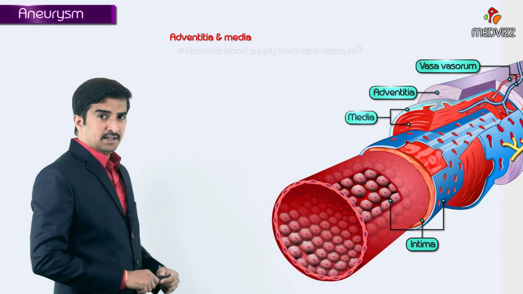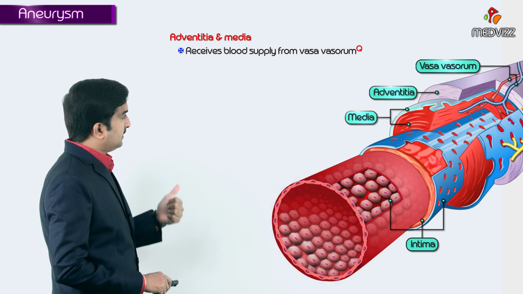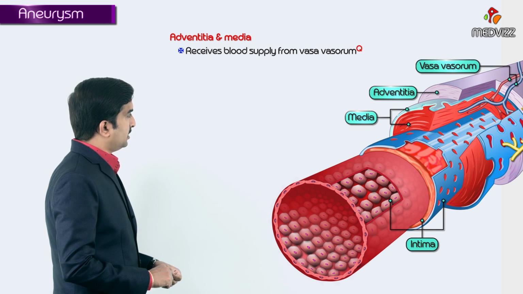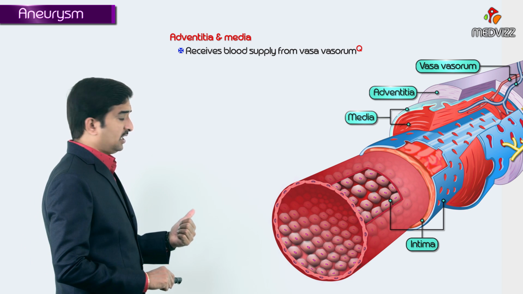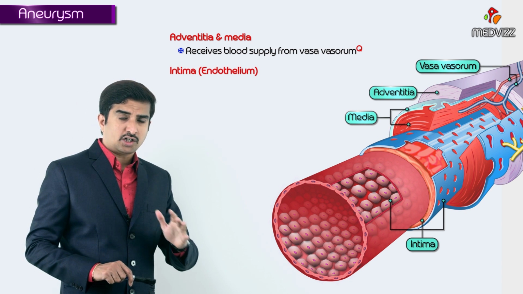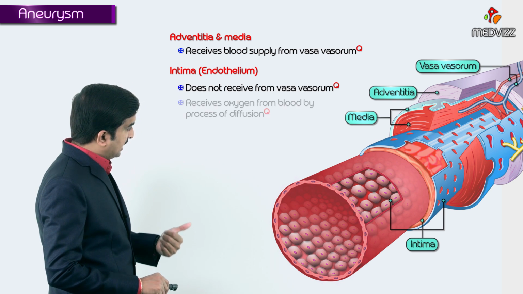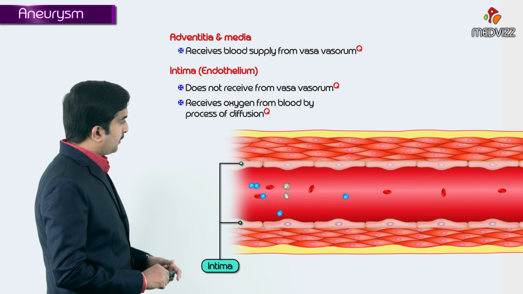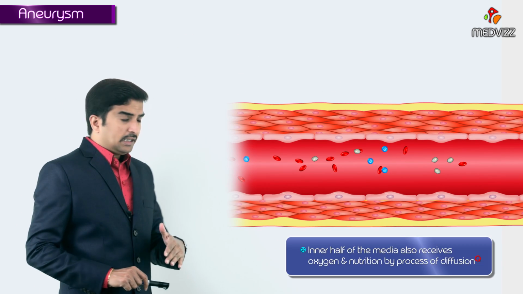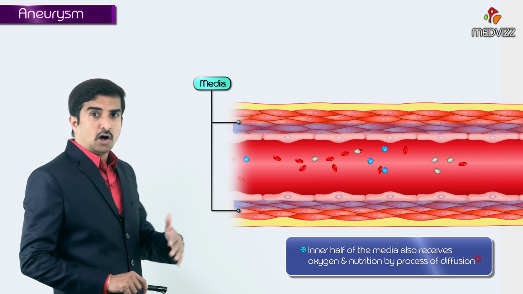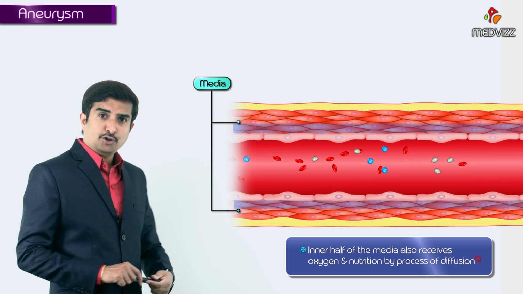Adventitia as well as media receives its blood supply generally from the vasa vasorum, which is the blood vessel which supplies oxygen to the vessel wall. But the endothelium, which means the intima, is not receiving its oxygen from the vasa vasorum; rather, it receives its oxygen directly from the blood by the process of diffusion. Not only that, the inner half of the media also receives oxygen or nutrition by the process of diffusion from the blood itself.